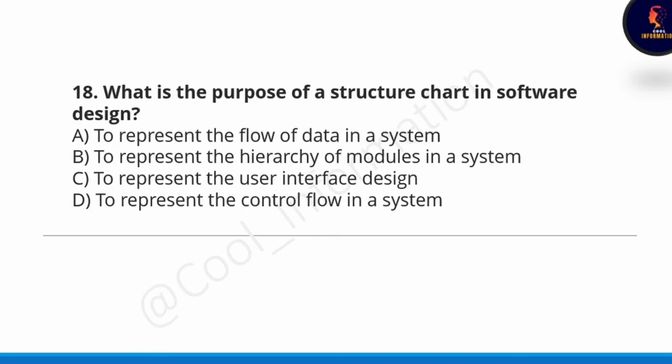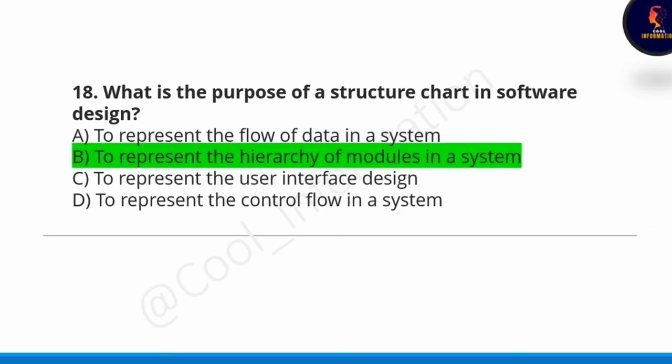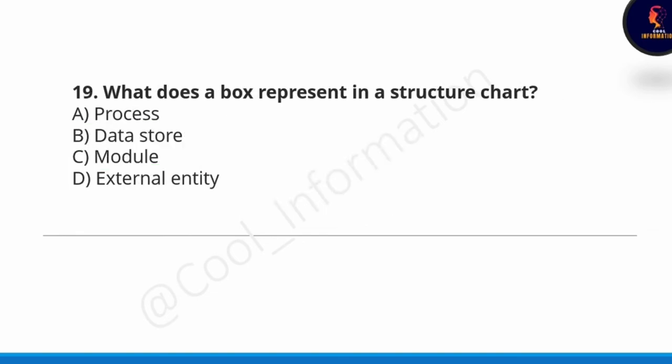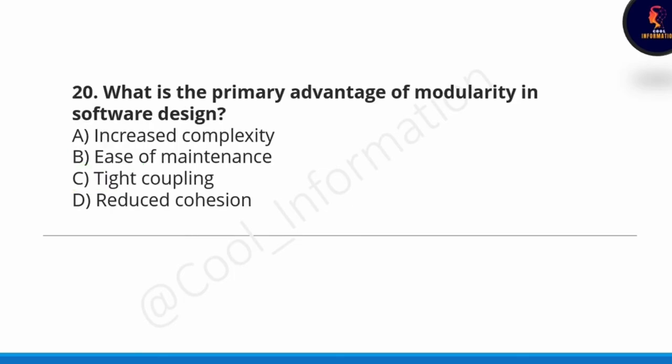Next question, what is the purpose of a structure chart in software design? The purpose of a structure chart in software design is to represent the hierarchy of modules in a system. So option B is correct. Next question, what does a box represent in a structure chart? Very fundamental question. A box actually represents a module in a structure chart. Next question, what is the primary advantage of modularity in software design? Option B is correct. Ease of maintenance is the primary advantage of modularity in software or system design.